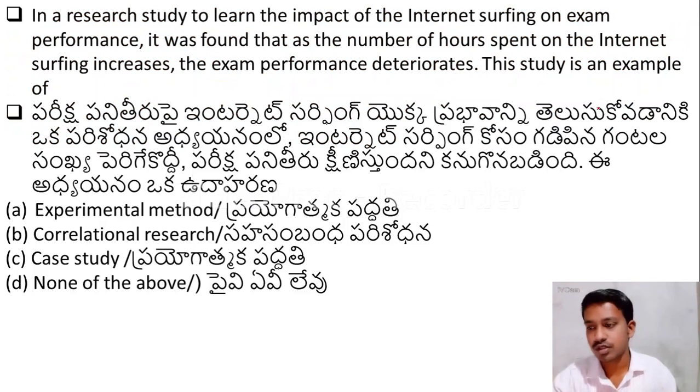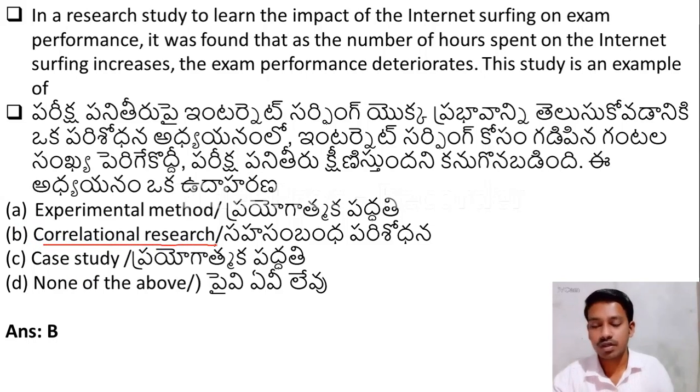The next question is, in a research study to learn the impact of internet surfing on exam performance, it was found that as the number of hours spent on internet surfing increases, the exam performance deteriorates. Okay, if we are using more and more internet, we are giving less importance to our exam preparation. This is an example of experimental research, correlational research, case study, or none of the above. This is an example of correlational research.